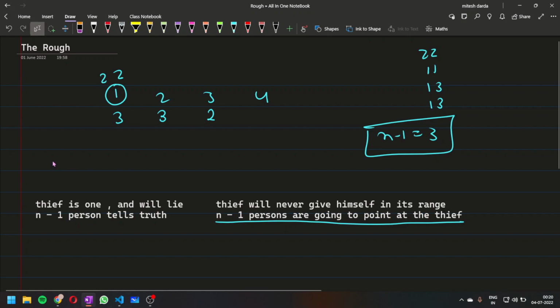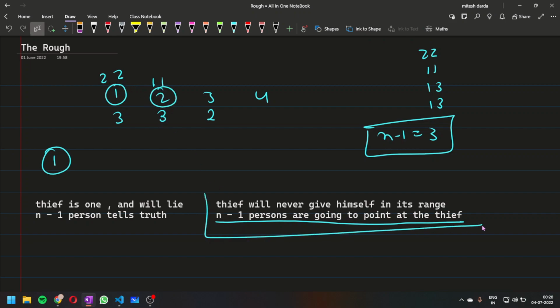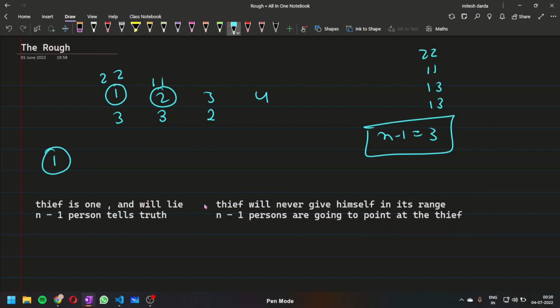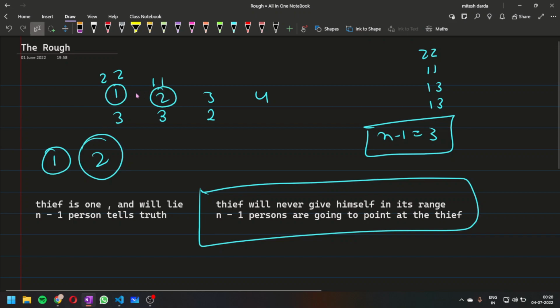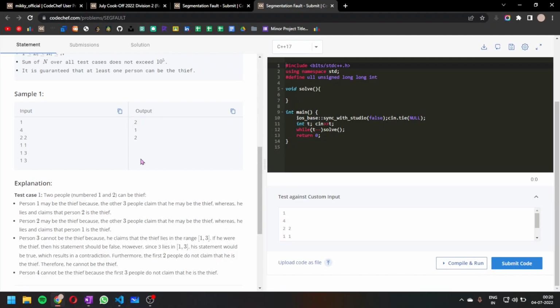So the first person can possibly be the thief. The second person is also giving the range 1, 1, so both conditions are satisfied: the second person has n minus 1 persons pointing at him, and he is not pointing at himself. So these two are our prime suspects, so we are going to print them, and if we look at the solution, they have printed them.